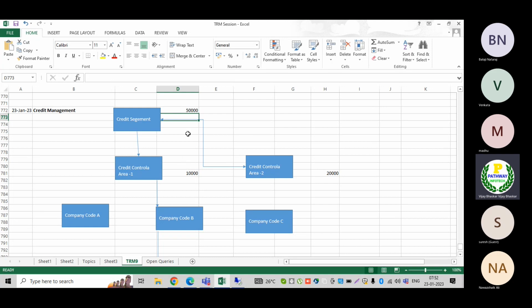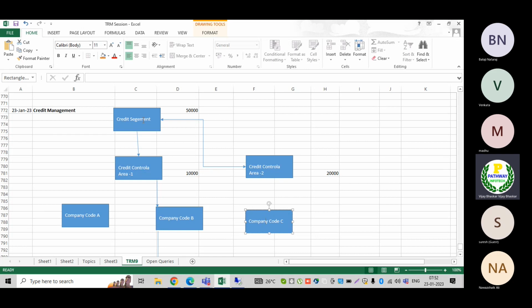Now, if you want to divide this credit limit, what will happen? Whether you place the sales order using this company code or that company code, the central credit check component is the credit segment. Even though this company code may be assigned to a different credit control area, that credit control area is already interlinked to one credit segment.